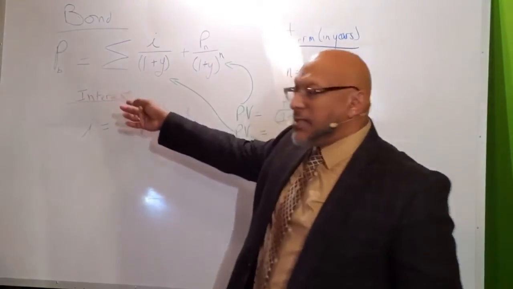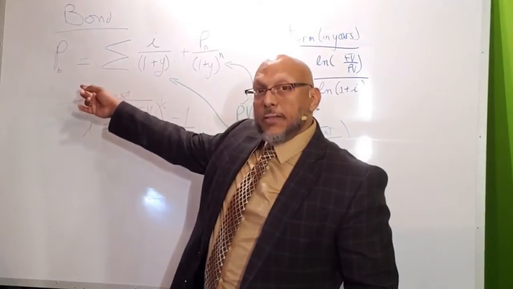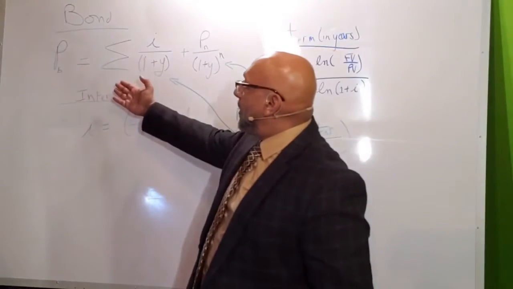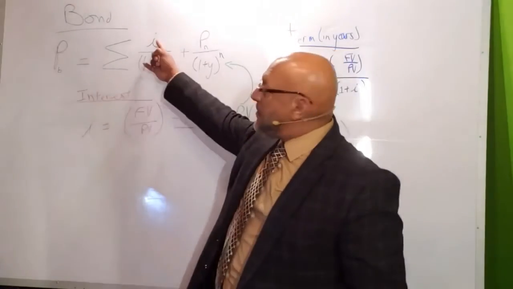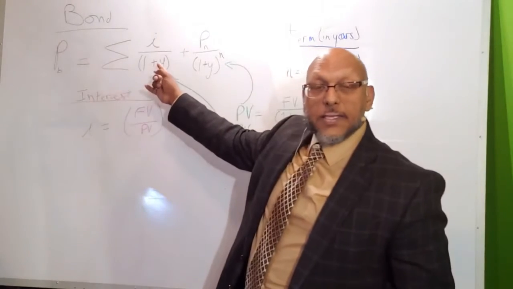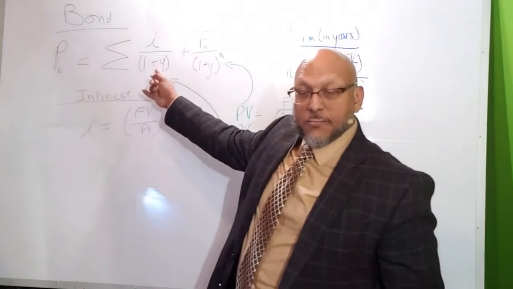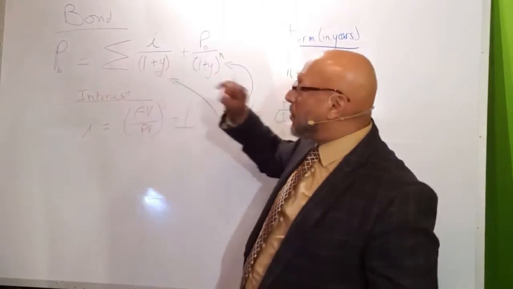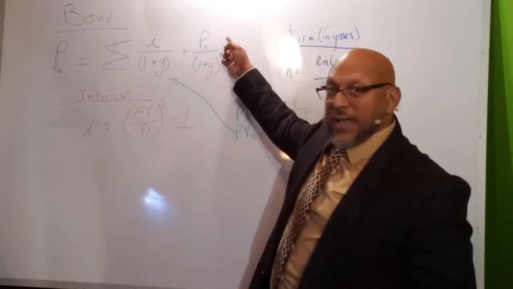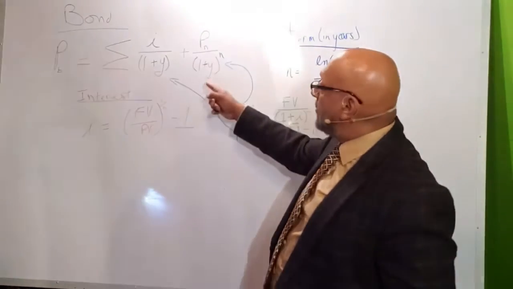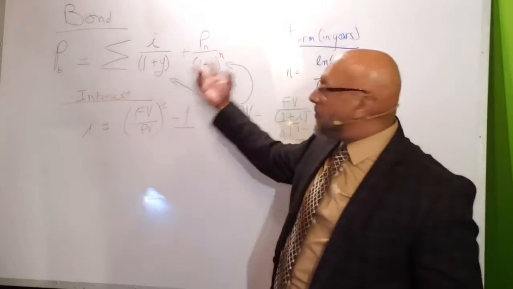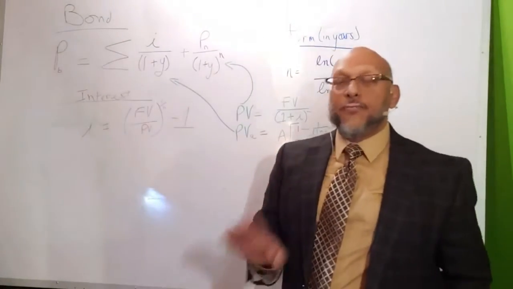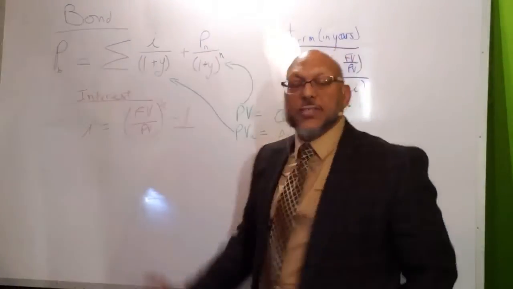We're looking at the price of the bond, and the price of the bond, which is today's money, because we're buying it today, the sum of all of those interest payments divided by one plus the interest rate, the nominal interest rate, or that rate of return we're requiring, and then the future value of that bond divided by also the one plus the interest rate. So the bottom part here are very similar factors. We're talking about the future factor. But we have to take those as two separate items.